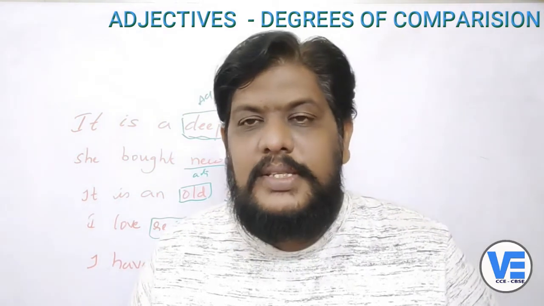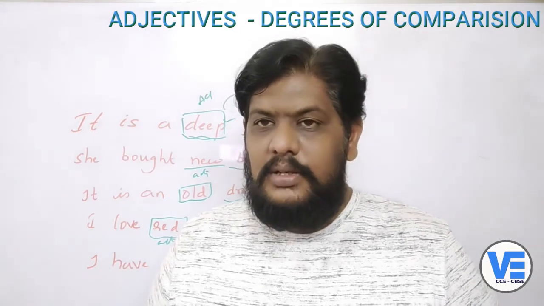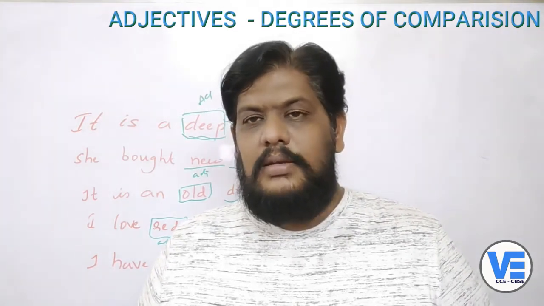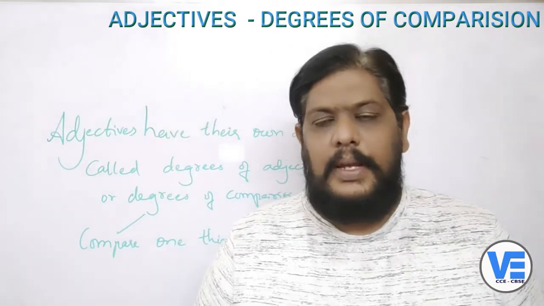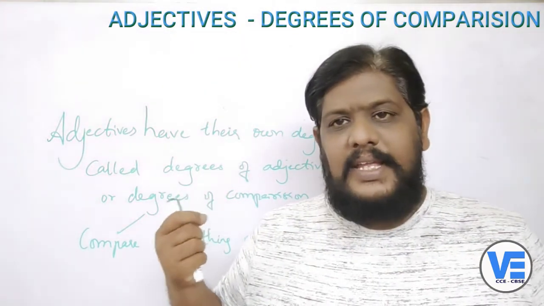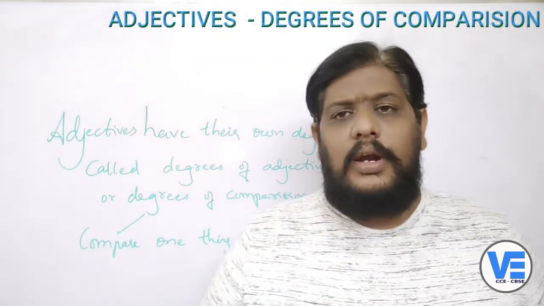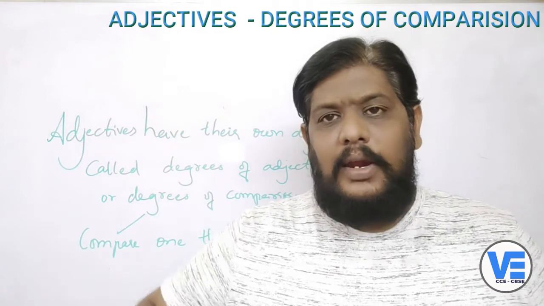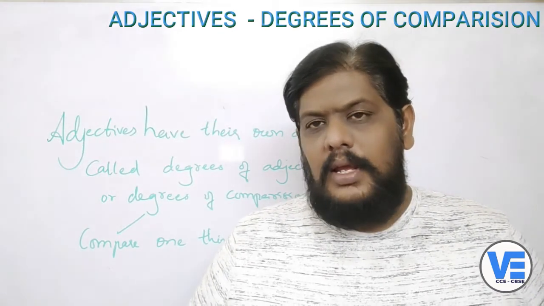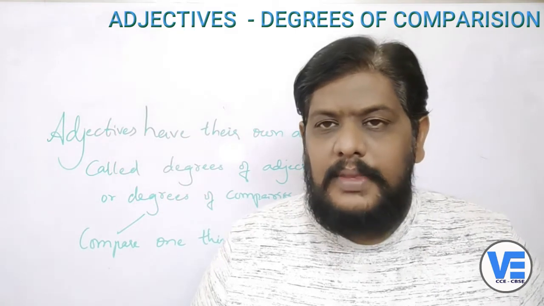So here we are going to see the degrees of comparison, right? So now what are these degrees of comparison? Okay, that is what we are going to see now. Coming to the degrees of comparison, you can see adjectives have their own degrees, which are called degrees of comparison. And all these degrees of comparison are used to compare things one with another.